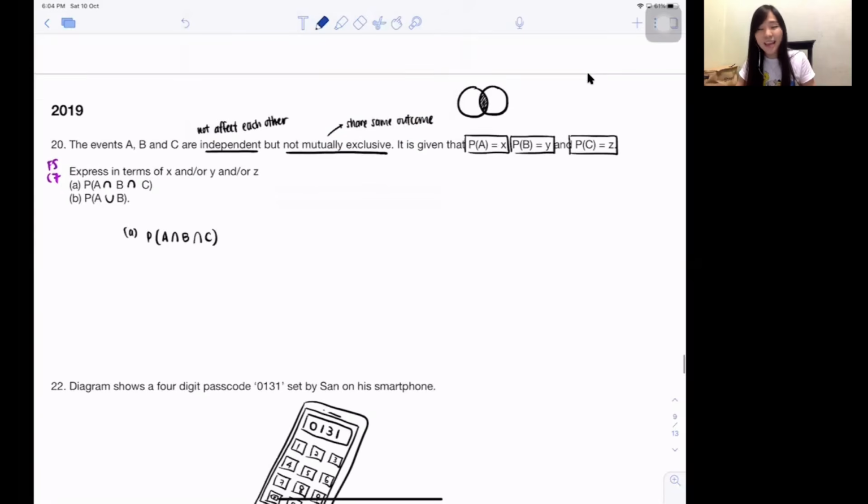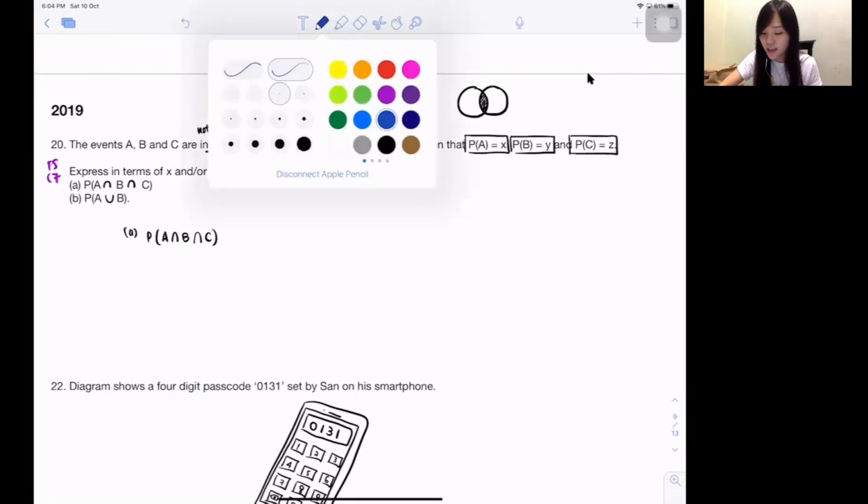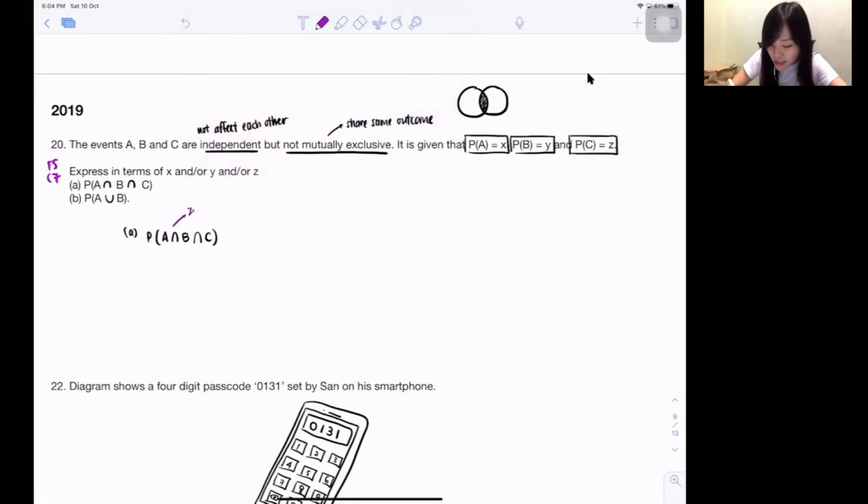Intersect means what, my dear? Intersect means exactly the middle part. So now A, B, C are independent, but they are not mutually exclusive. That means they are like that. So if I want to find the intersect of 3 of them, what does it actually mean? Intersect actually means and.